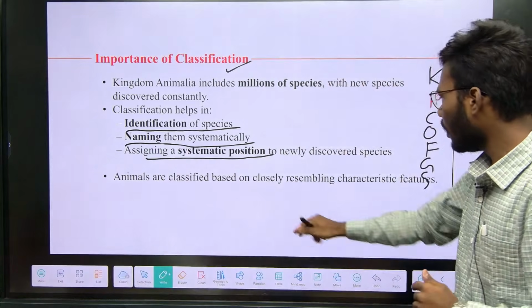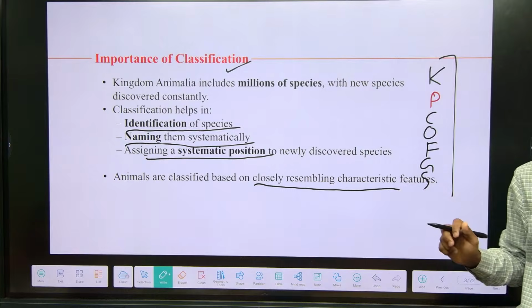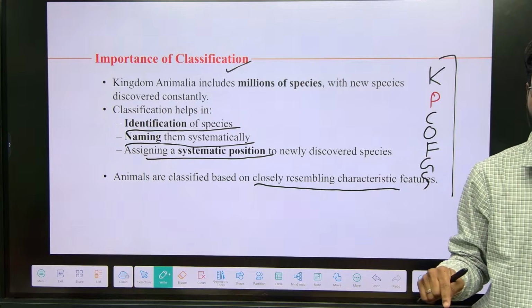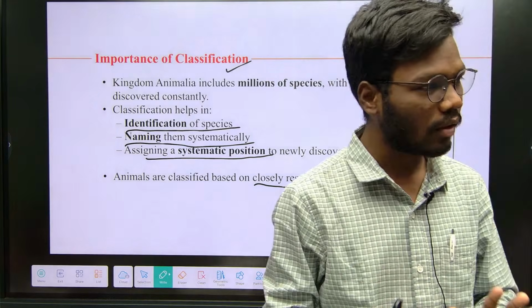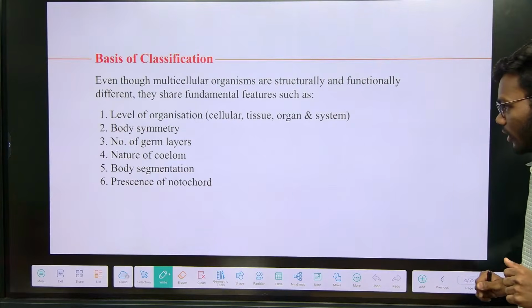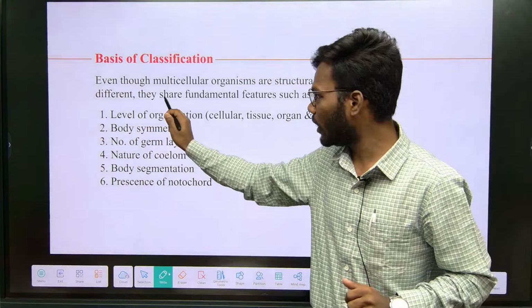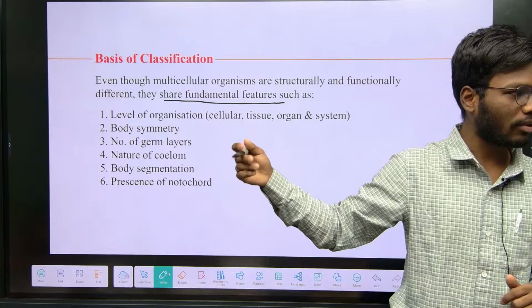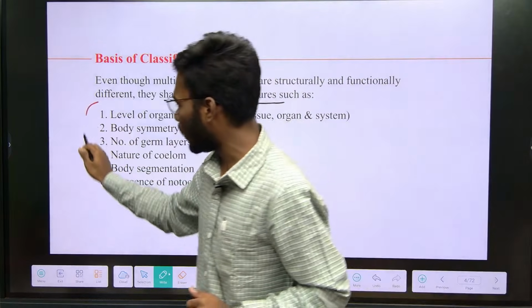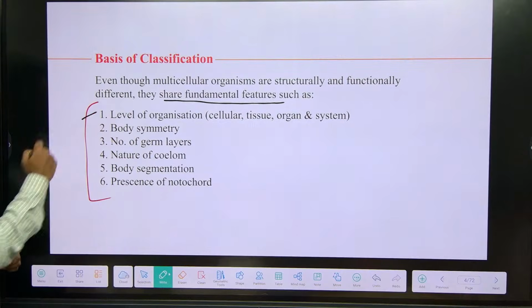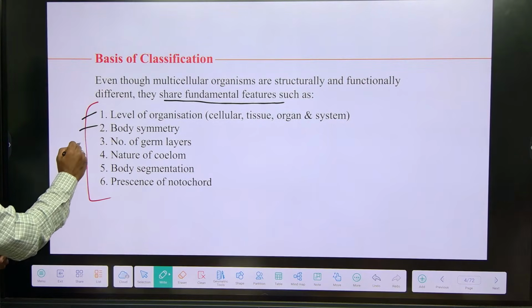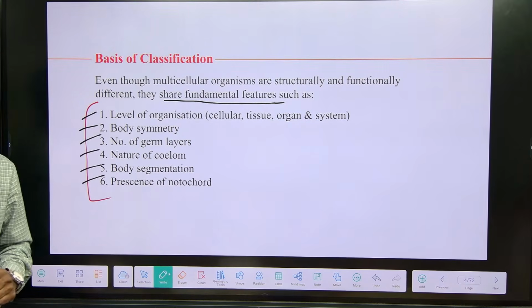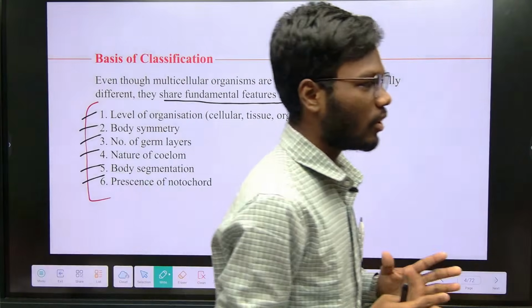The common characters are called closely resemble characters. In each and every animal there are closely resemble characters, and based on those characters only we classify the animals into different levels. So let's see what the characters are. Those characters are called fundamental features. Every multicellular organism in this world shares common fundamental features. The fundamental features are level of organization, body symmetry, number of germ layers, nature of coelom, body segmentation, and presence of notochord.